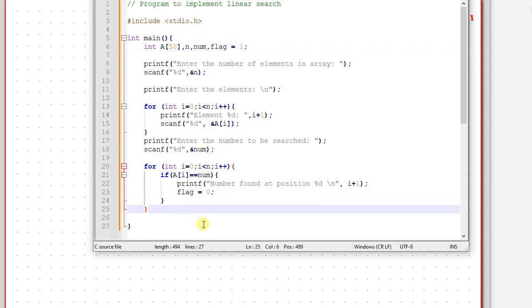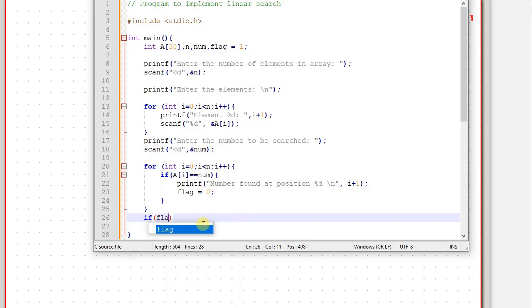If we do that, we can identify whether the element has been found or not. We can write if flag, or we can also write flag equal to 1. If you write a variable here, if the value of that is 0, then that condition is false. For any other value, the condition will be true.